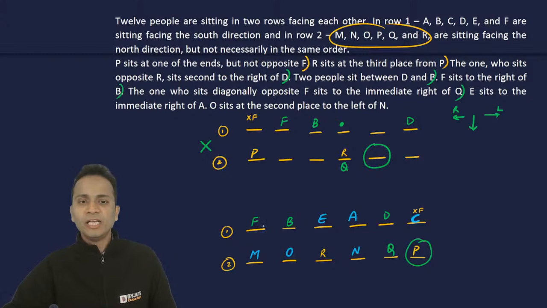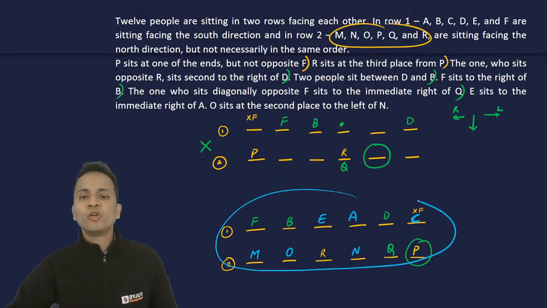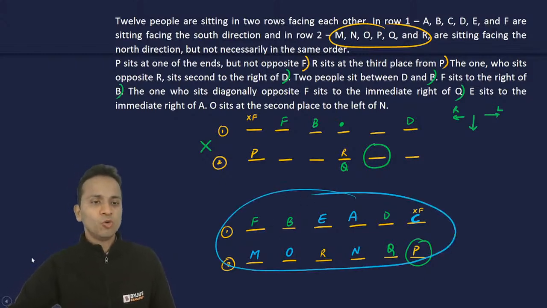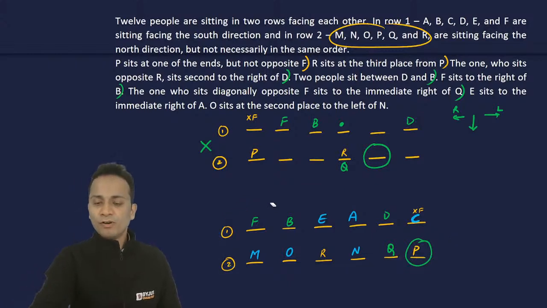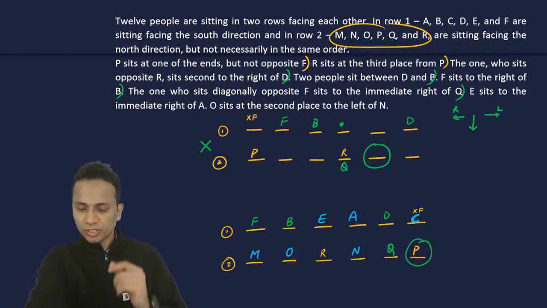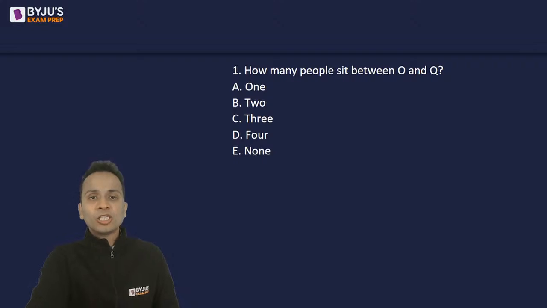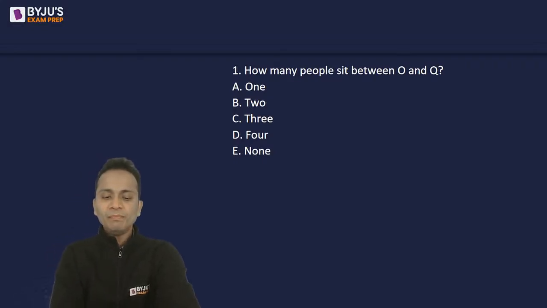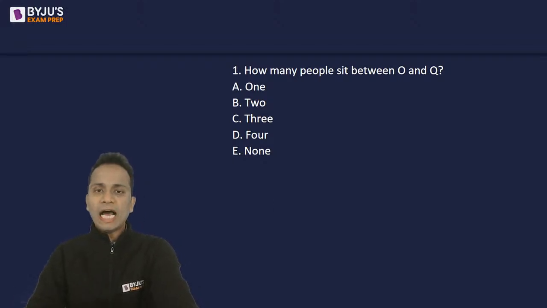So this is the arrangement that you have. You can note down this arrangement in your notebook, okay, and refer to this to answer the questions. Question number one: how many people sit between O and Q?